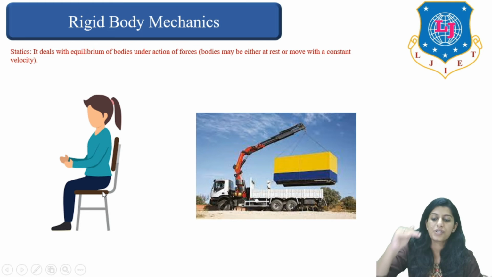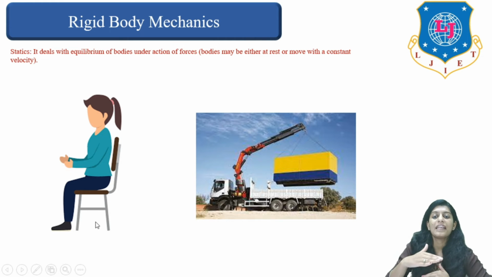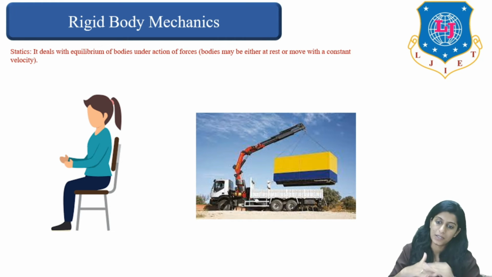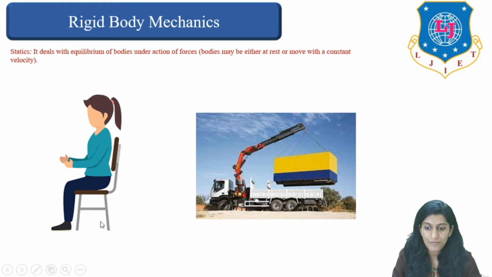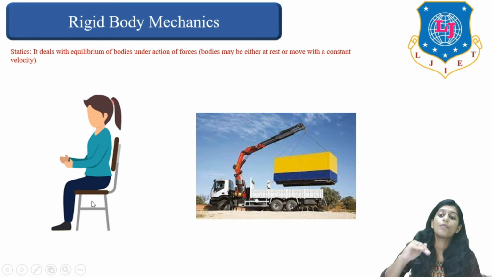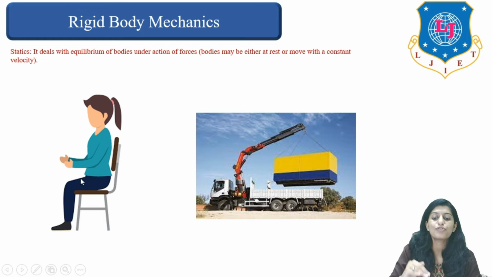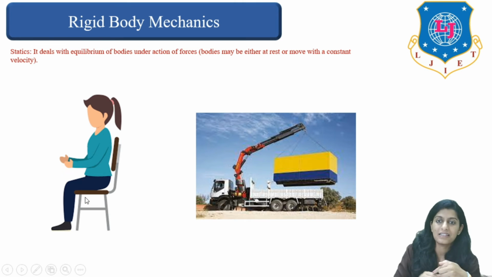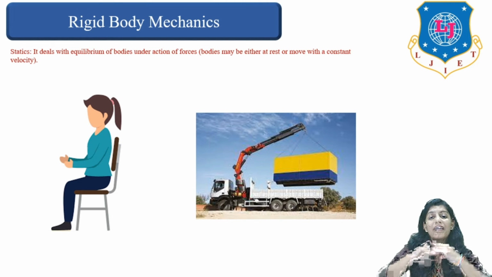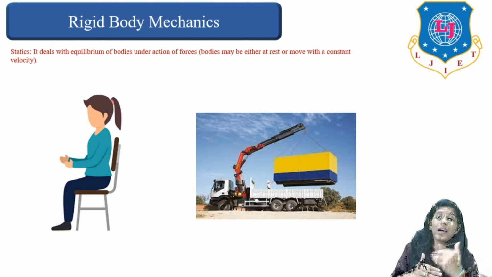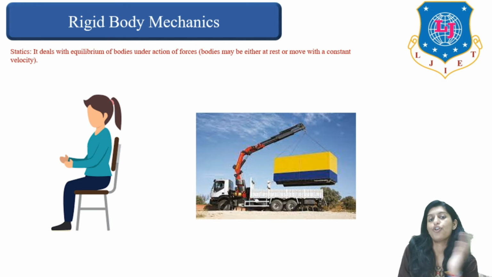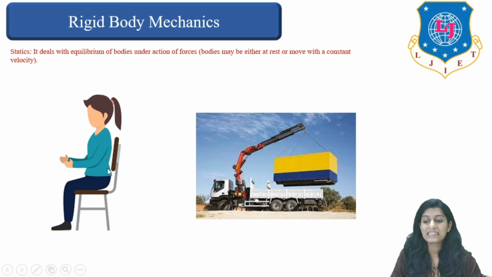At this position, all the forces which are acting on the girl as well as on the chair are in equilibrium with each other, right? There is gravitational force, there is some force of inertia and so on. Each and every force is cancelling the others and that's why it is in the rest position. The position of that particular body is not changing. So this is static.